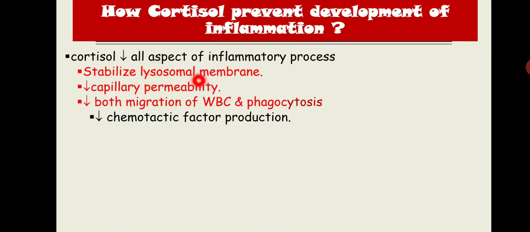By stabilizing the lysosomal membrane, it causes decreased release of the chemical substance. That chemical substance forms this chemotactic factor and attracts the WBC, and this very chemotactic factor will increase capillary permeability. So by stabilizing the lysosomal membrane, one arrow kills two birds. First, it will decrease the capillary permeability and also decrease the migration of the WBC.